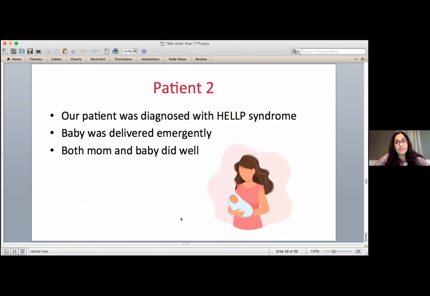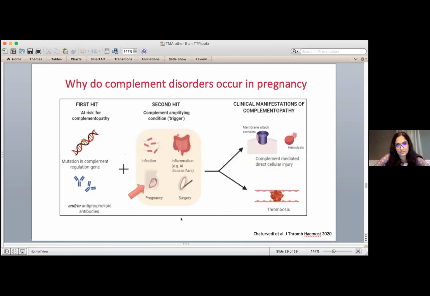Now, fortunately for our patient, she was diagnosed with HELP syndrome. The baby was delivered emergently. She was already at 36 weeks, which is fairly safe for the baby. And both mom and baby did well.